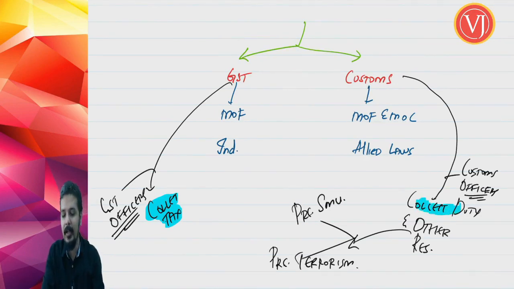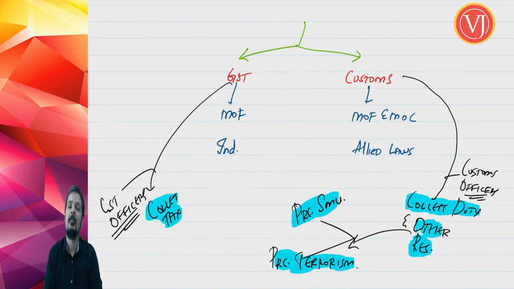One of the duties that customs officers are responsible for is to collect customs duties, and they have other responsibilities in terms of ensuring that there is no smuggling happening across the borders. They even have powers to ensure that terrorism is stopped. So customs officers have extraordinary powers which you cannot expect from a GST officer.